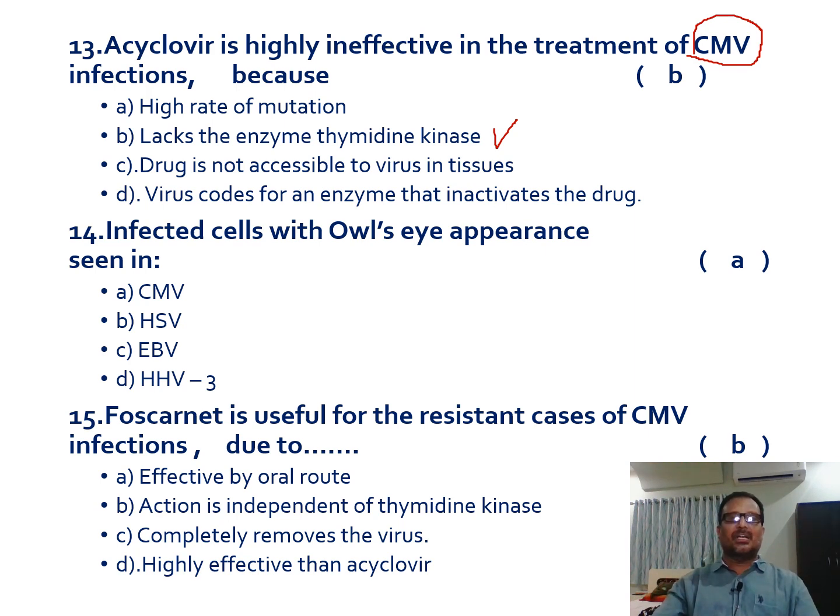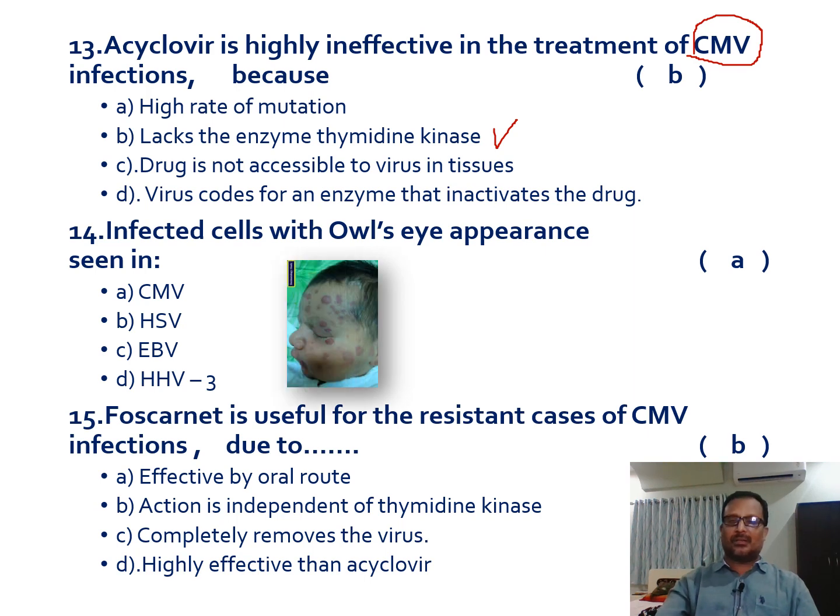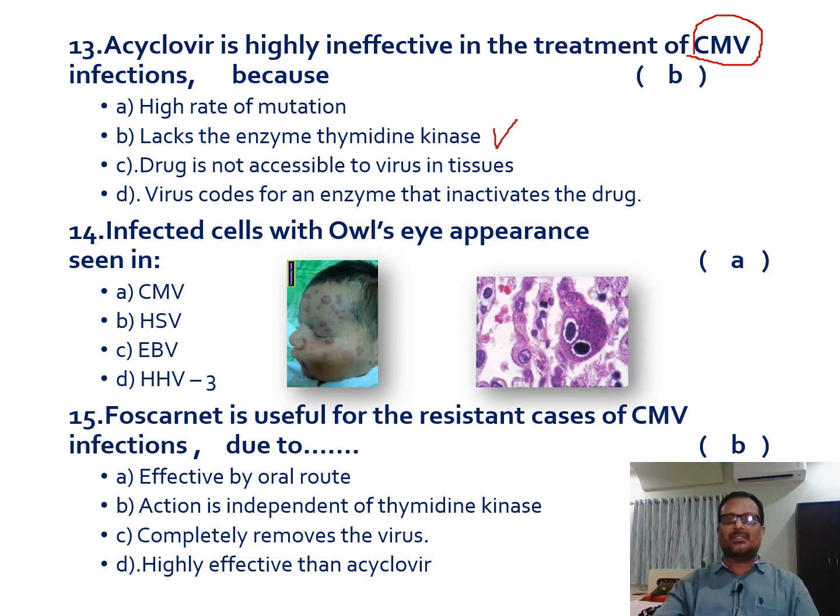Next, 14th one is infected cells with owl's eye appearance seen in these infected cells. If you see here, this is the infected cell. This infected cell will show the owl's eye appearance. The big cell with owl's eye appearance is seen in case of cytomegaloviral infection.